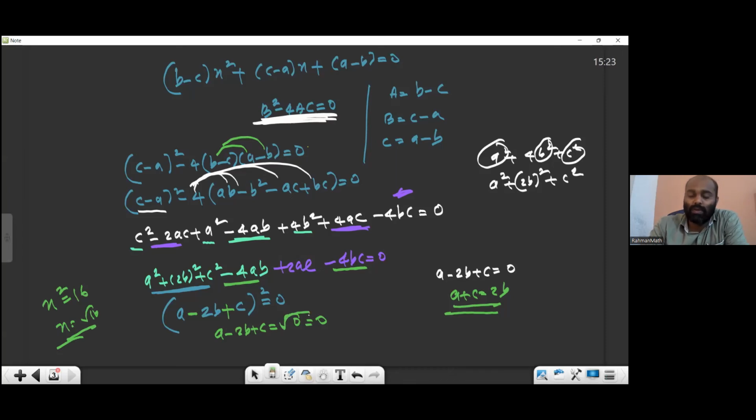So root of 0 is what? 0 only. So A minus 2B plus C is 0. Minus 2B, if I transpose it, will be what? Plus 2B. So that will be the procedure. A plus C equals what? 2B. Check every step.